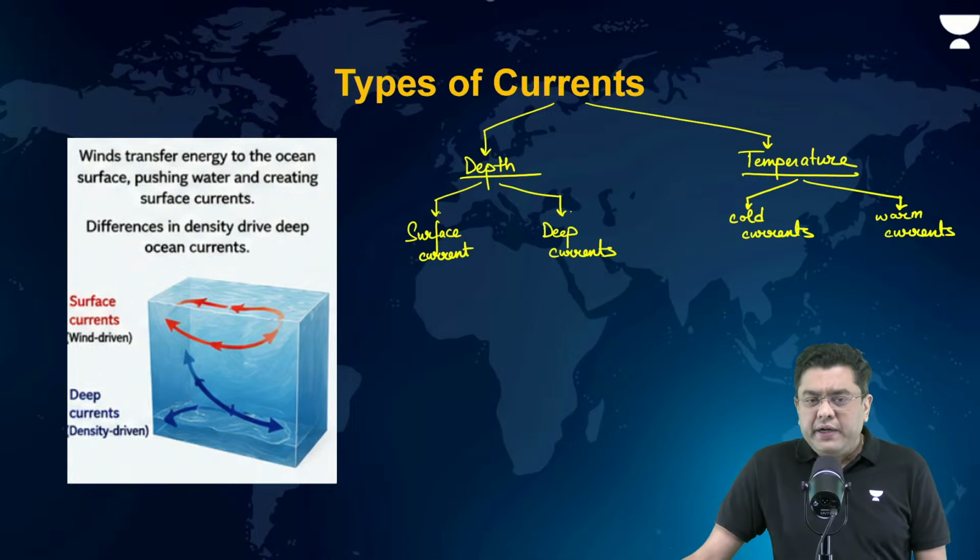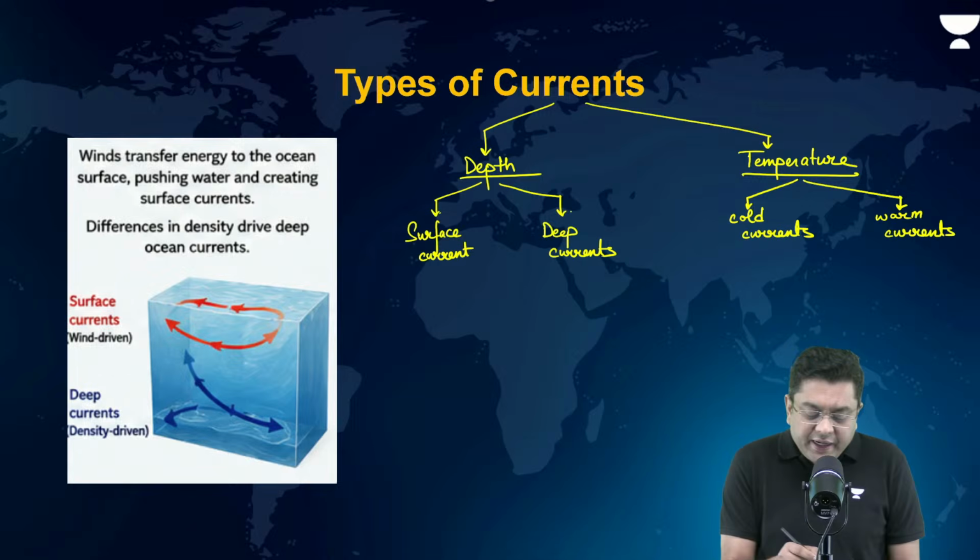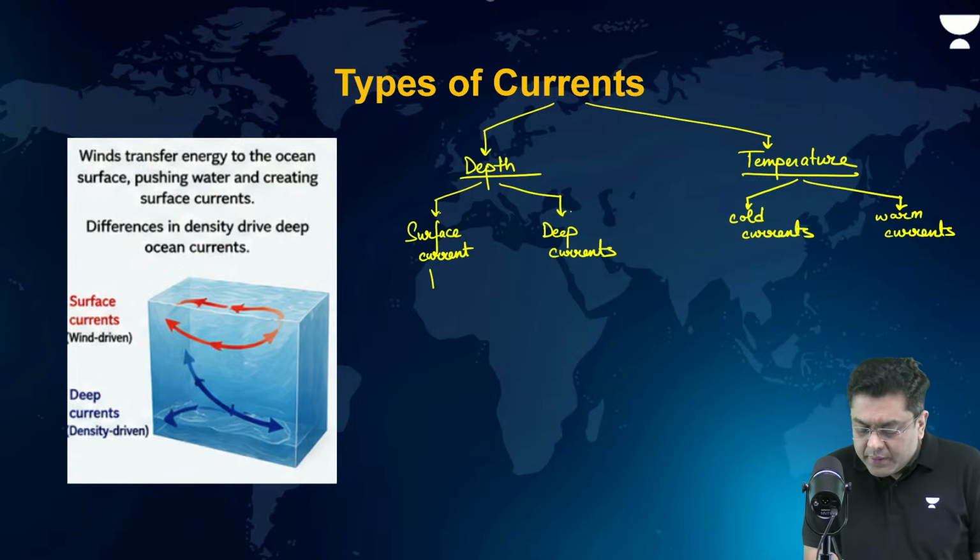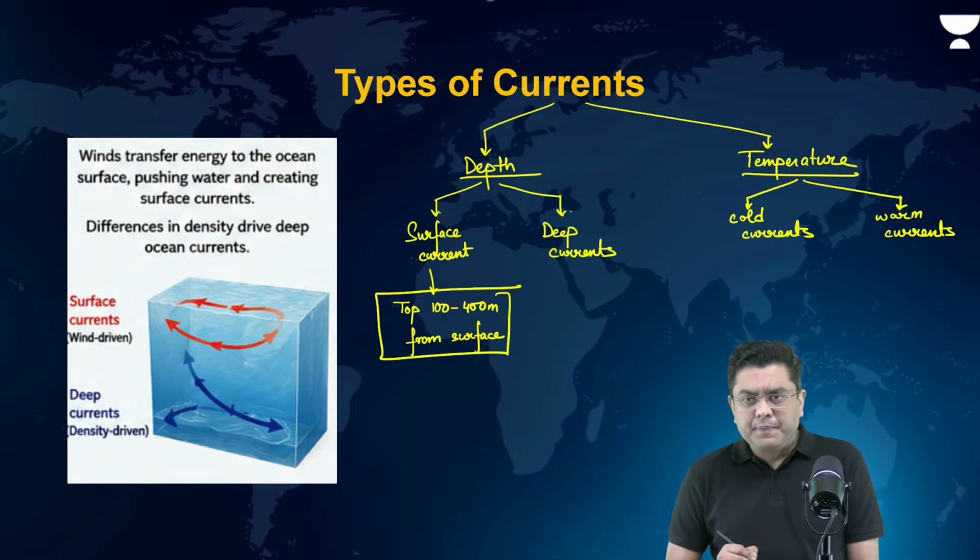Now, surface currents, they are present only up till around the top 100 to 400 meters from the surface. The depth of the ocean is how much? Almost 4 to 5 kilometers.